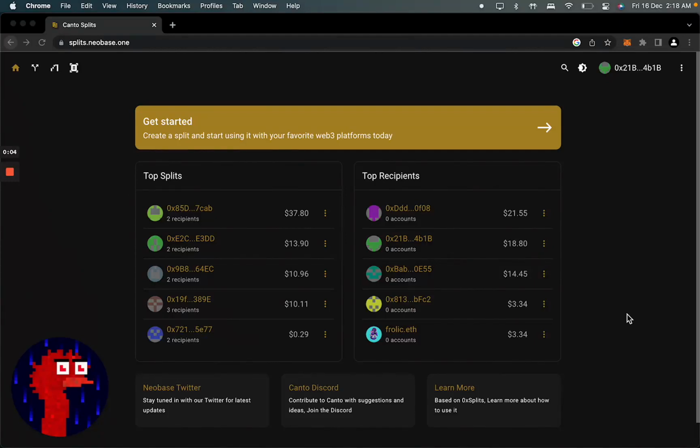So as crypto users, we often find ourselves having to split a certain amount of token amongst a lot of people. For example, it can be payrolls, royalties, airdrops, or even the rewards for this very hackathon. And a lot of these activities are also recurring. So this creates a huge overhead of making so many transactions and paying for all the gas. So the solution for this is Canto Splits.